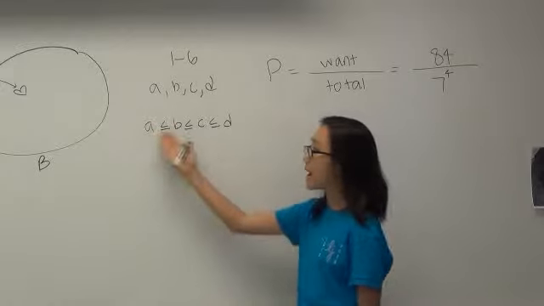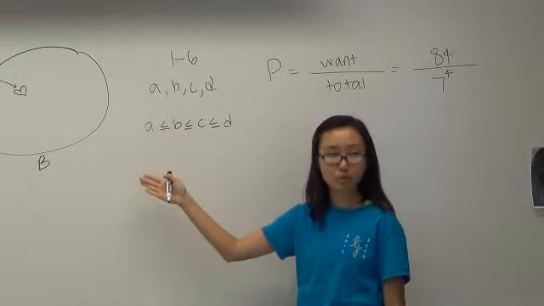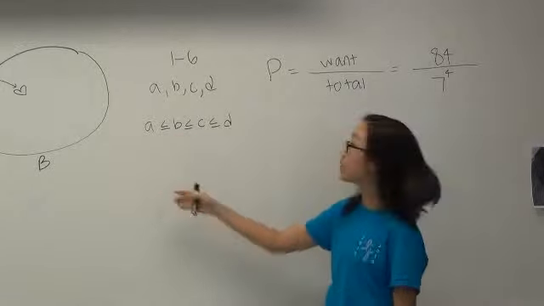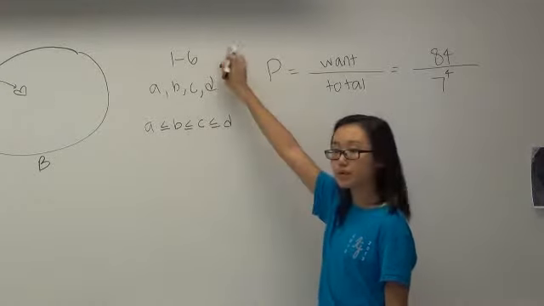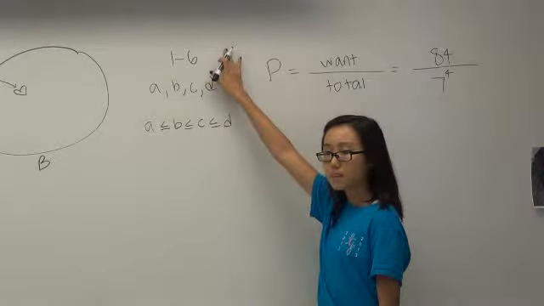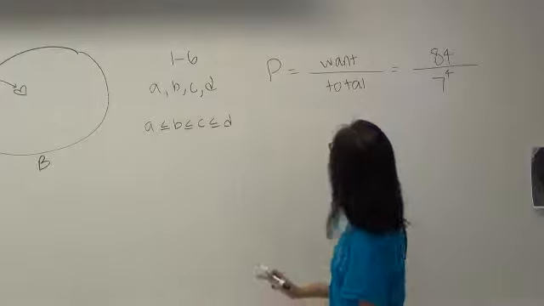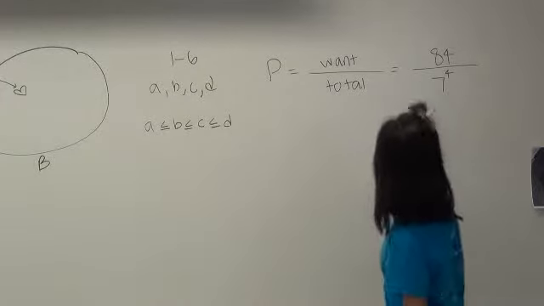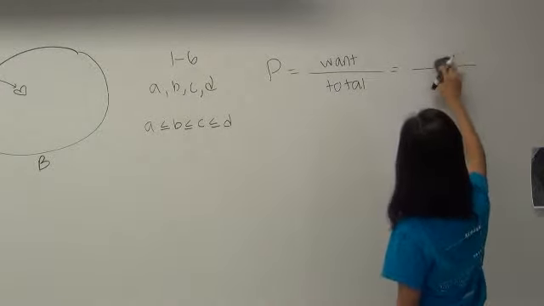This is what it means to match or top the last person's roll. And we know that A, B, C, D are between 1 and 6. So now we ask, what is the probability that you 4 will win this game?